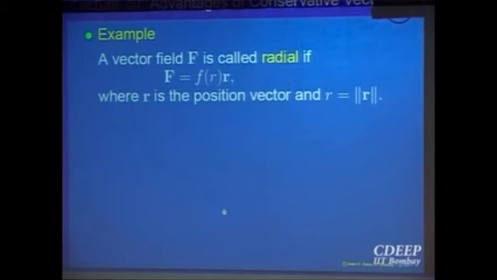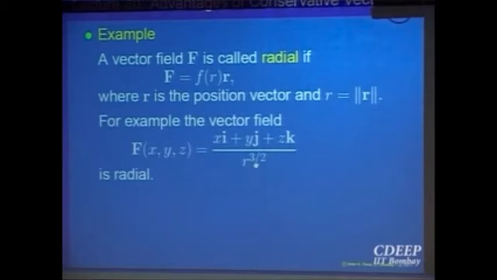Plus zk divided by r to the power 3 by 2. What is r? That is the distance, the magnitude of the position vector. This is radial. So in general, it will be a scalar valued function f of r, a function of the distance, times the position vector. For example, here f of r is 1 over r to the power 3 by 2, times the position vector. So this is one example of that.